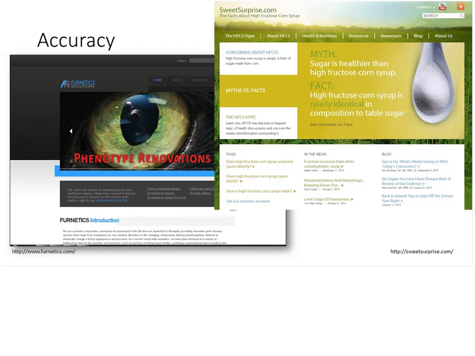The one on the right, sweetsurprise.com, it's an interesting one. It talks about myths and facts of high fructose corn syrup and how high fructose corn syrup is good for you, and it's about as equal to table sugar. But the source of the website, the organization putting it on, is the Corn Refiners Association of America. So there's a heavy bias with the website, so they're going to skew the information to fit their agenda. So be careful with that.